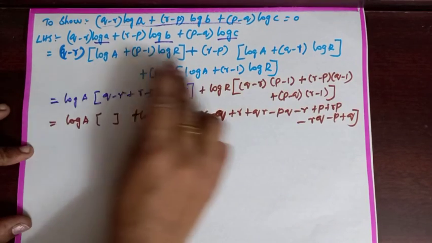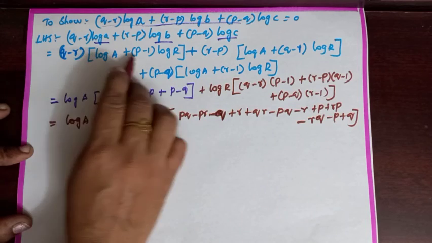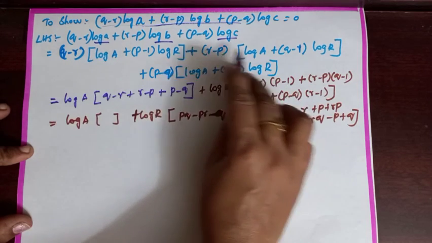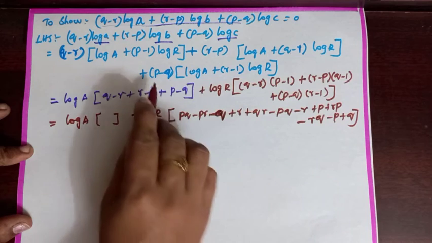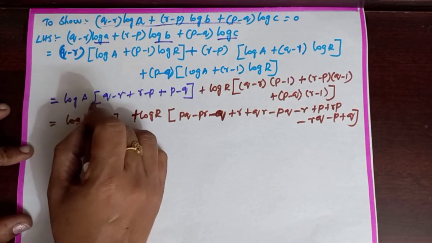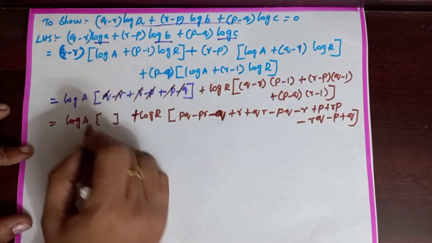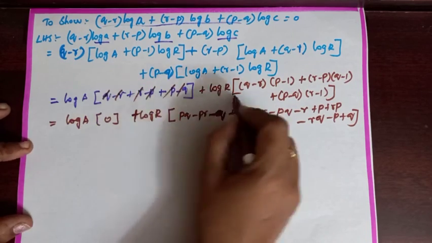Log A (Q minus R) plus (R minus P) plus (P minus Q). Log R into (Q minus R)(P minus 1), (R minus P)(Q minus 1), (P minus Q)(R minus 1). Log A equal to, Q and Q will be cancelled, R and R, P and P. So log A into 0 plus log R.